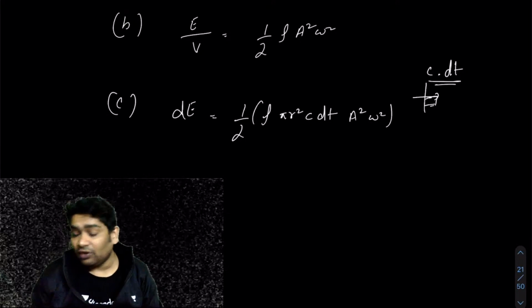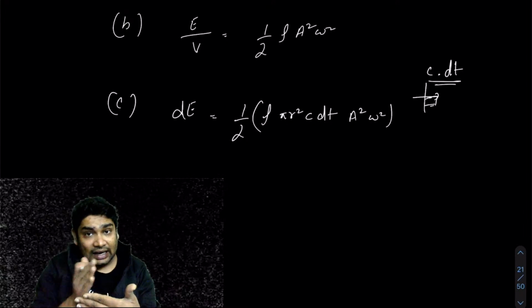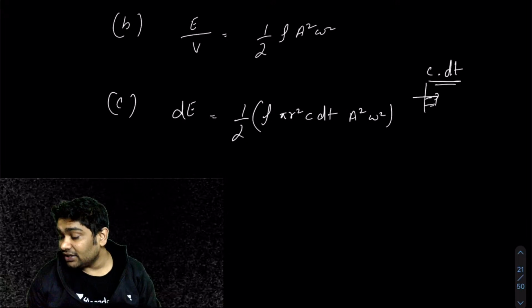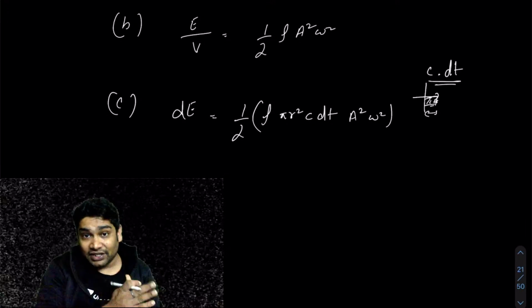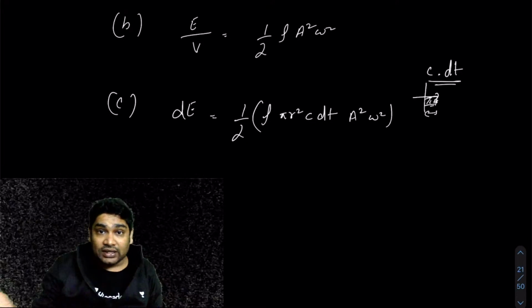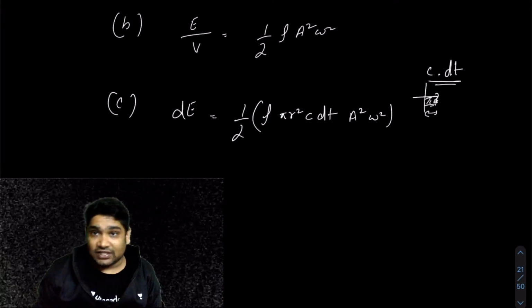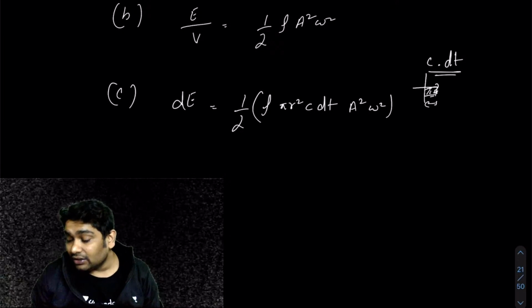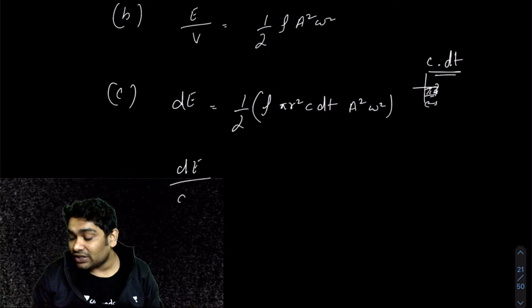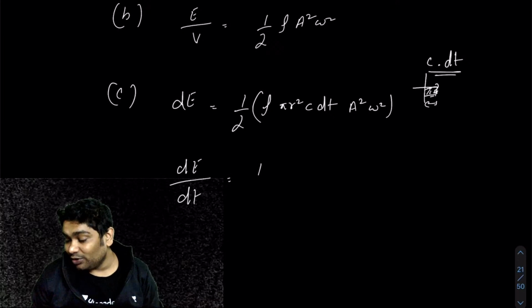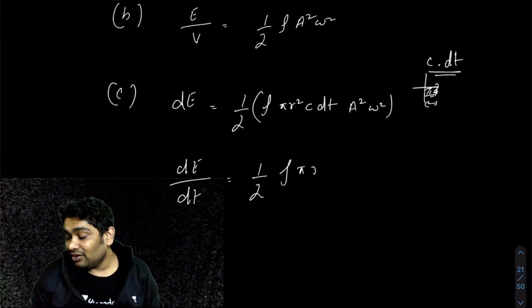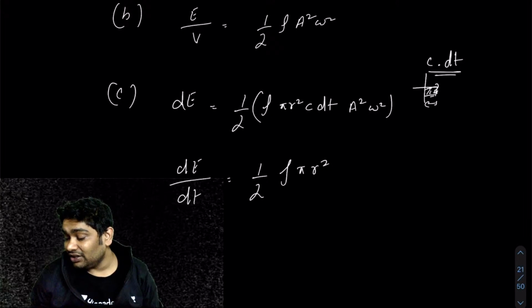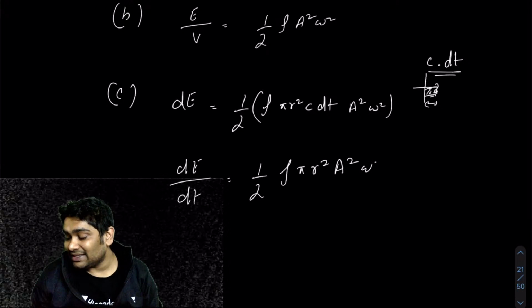This is the energy that will get provided to this section. If dE energy crosses a section, it will provide it the energy of SHM, correct? So dE by dt, the energy crossing any cross section, which I had already told you the formula also, but this is the derivation, is rho into area of cross section into a square omega square c.